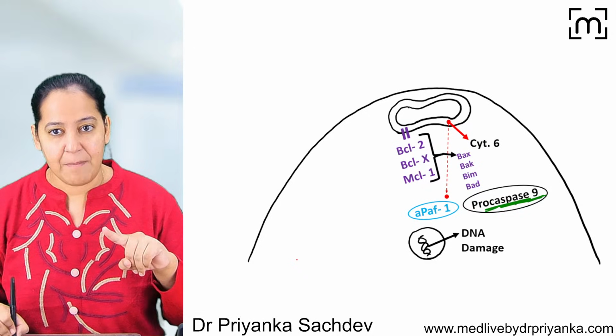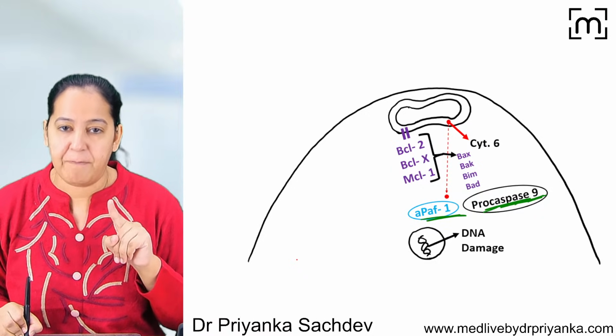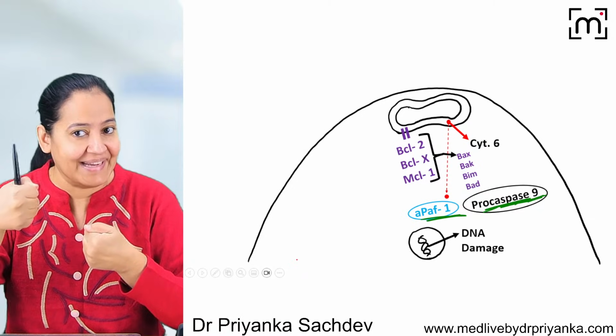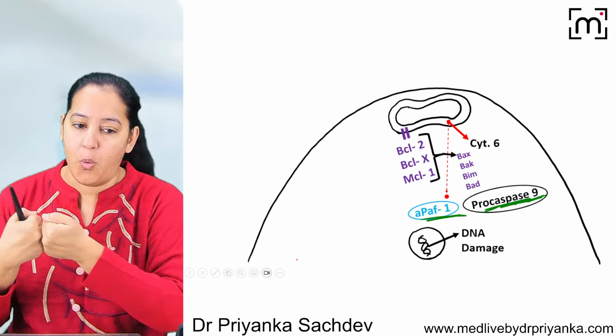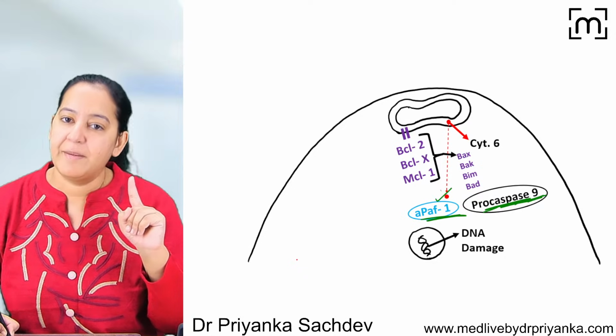It is in conjugation with a protein known as APAF1. They are the best friends. You can see they travel together. Who two together? The inactive version of caspase 9, pro-caspase 9, with APAF1. They are a duo, a couple. They always travel together.